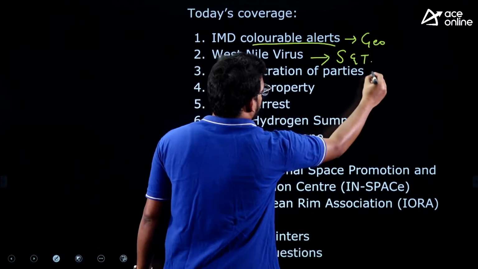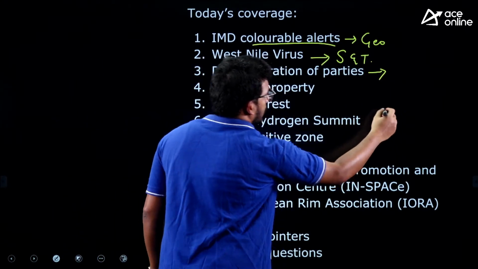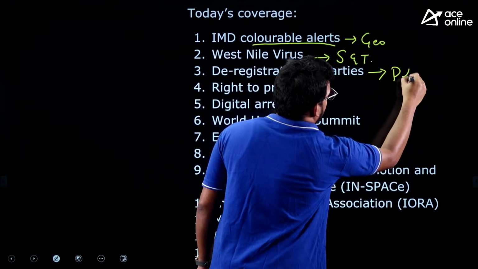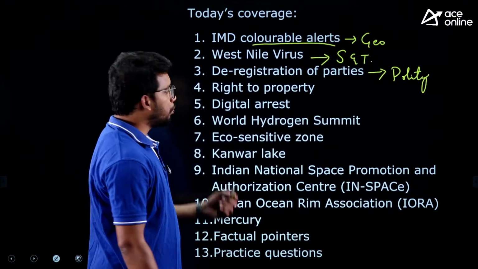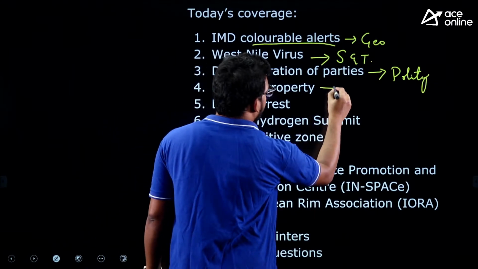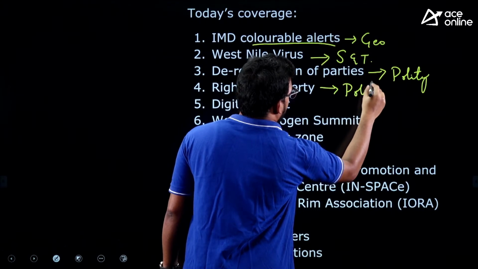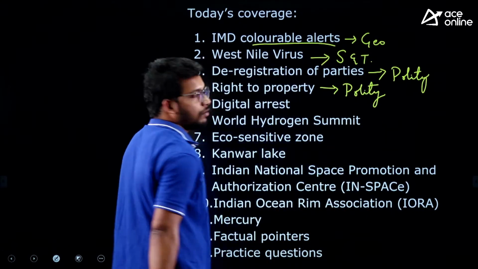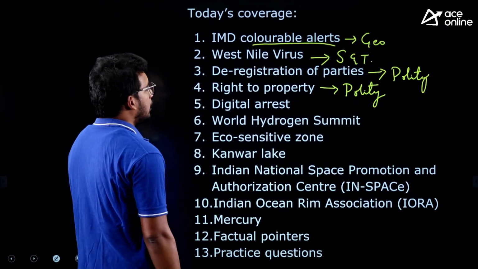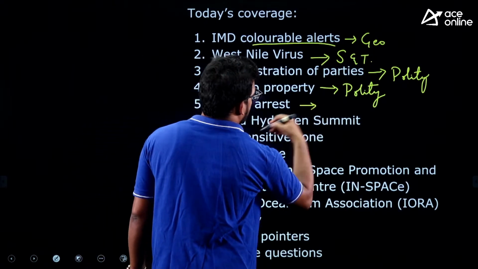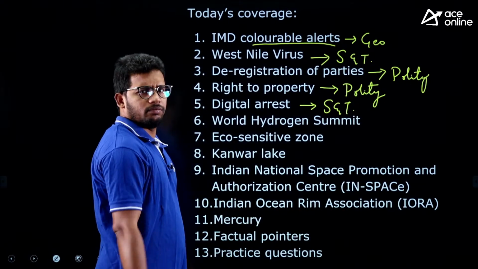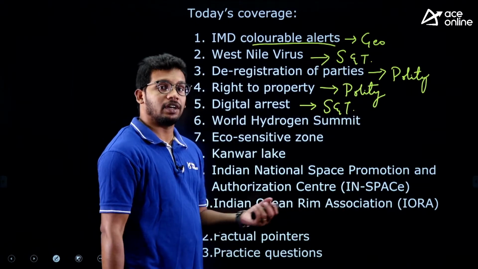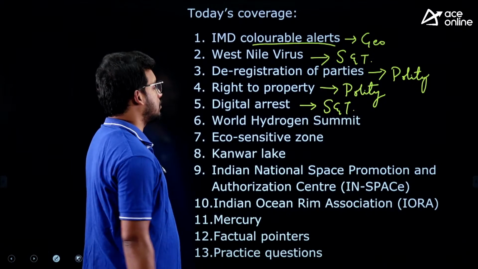Next, deregistration of political parties. This is a very important article as part of our polity subject. Then right to property, again part of polity. We will see what the Supreme Court has said. Then digital arrest, part of science and technology. Arrest we all know, but what is a digital arrest? We will see that as well.